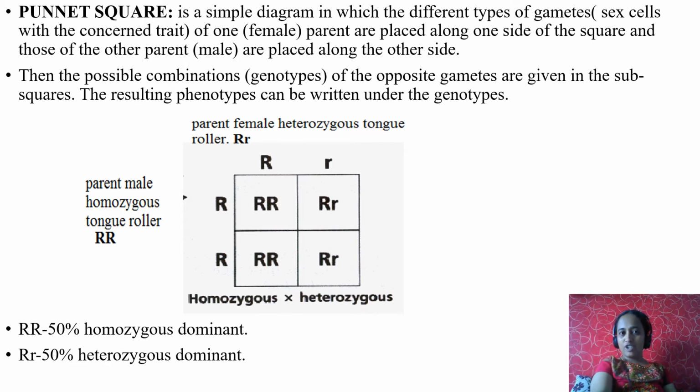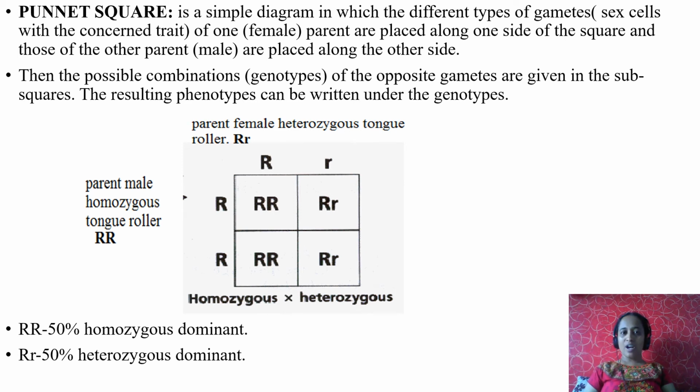Now the second gene, multiply the second gene with first gene as well as second gene. Second gene of the male parent multiply with first gene of the female parent. When you multiply you will get capital R, capital R. Now multiply the second capital R of male with second gene of female, that is small r. So you will get small r, capital R and small r.